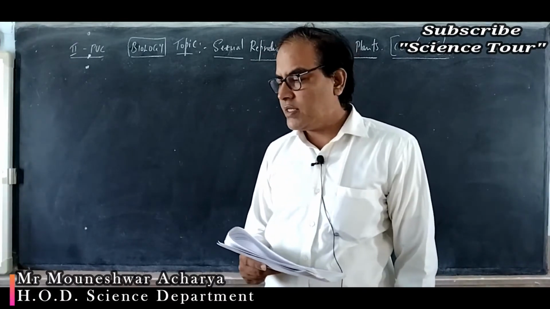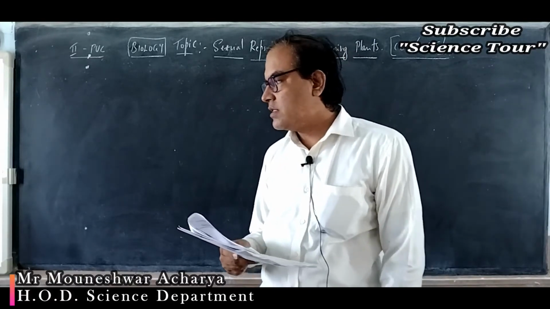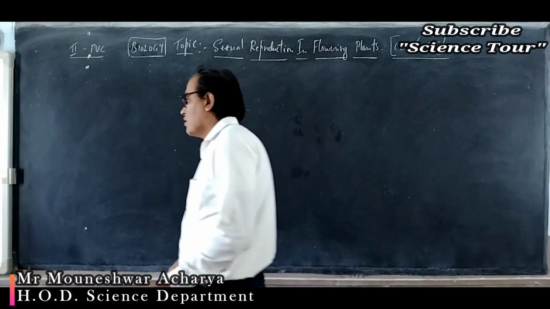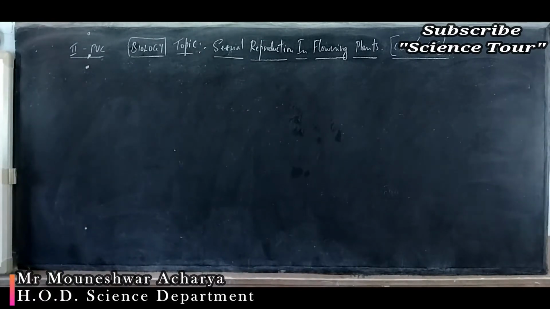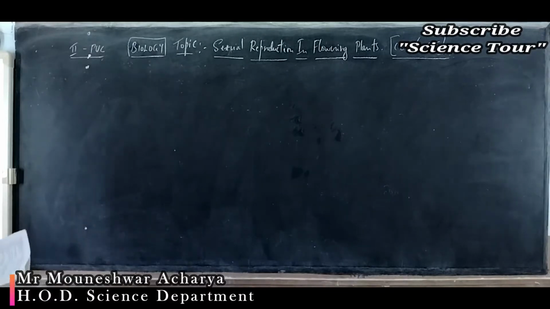So it contains vegetative cell and 2 generative cells. The generative cell divides mitotically to give rise to 2 male gametes. So 2 generative cells and a single vegetative cell.